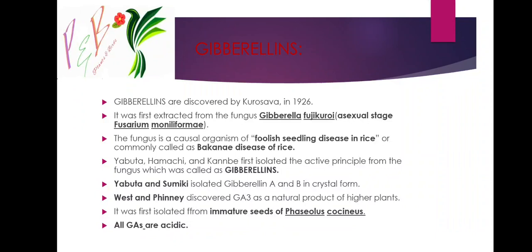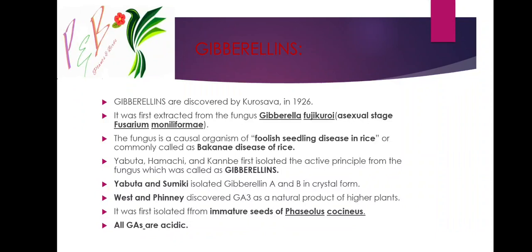First it was extracted from the fungus Gibberella fujikuroi, whose asexual stage is Fusarium moniliforme. The fungus is the causal organism of foolish seedling disease in rice, or commonly called Bakanae disease of rice, in which only vegetative growth occurs and there is no production of seeds.